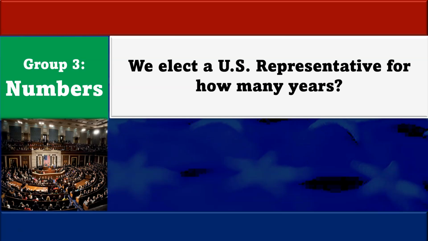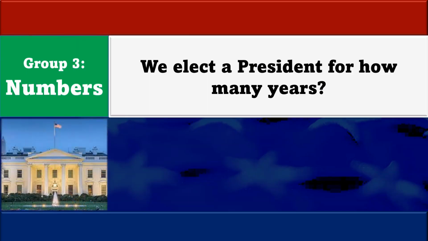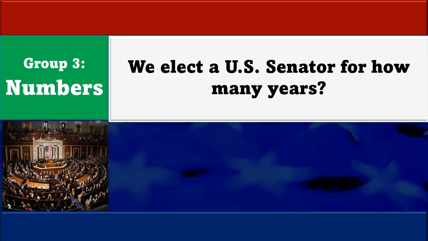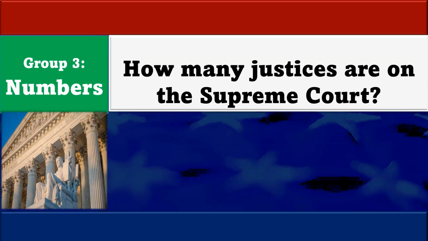We elect a U.S. representative for how many years? 2 years. We elect a president for how many years? 4 years. We elect a U.S. senator for how many years? 6 years. How many justices are on the Supreme Court? 9.